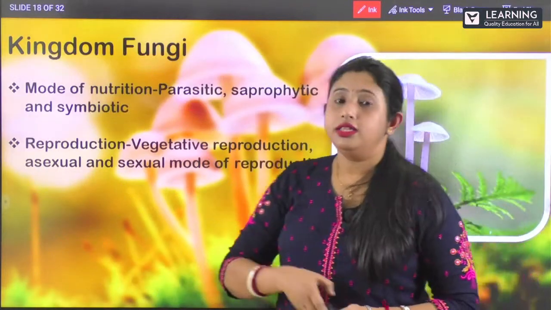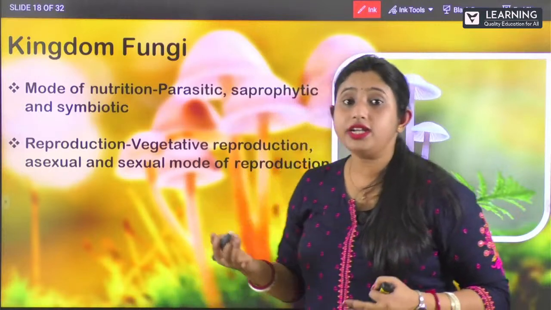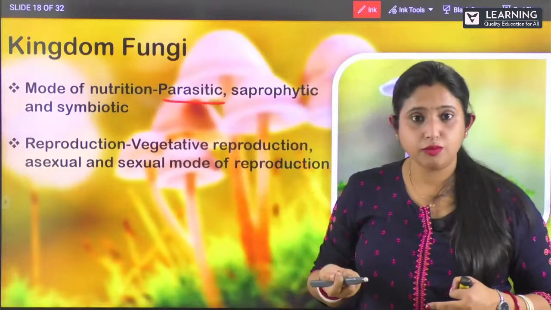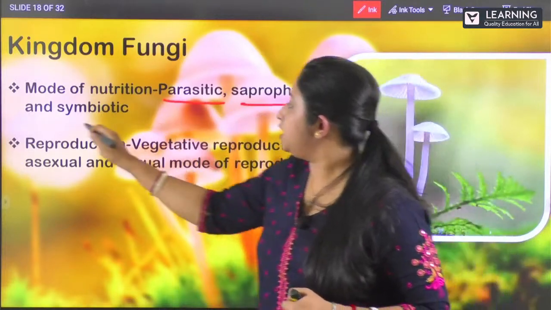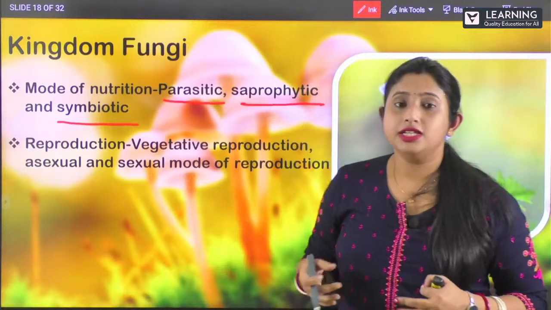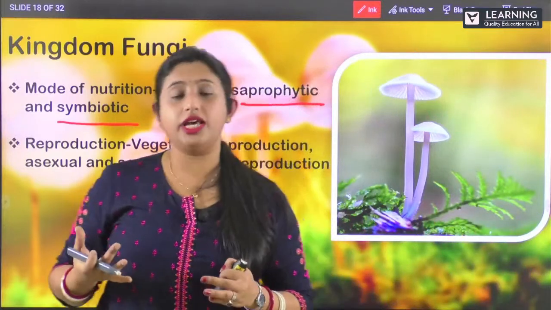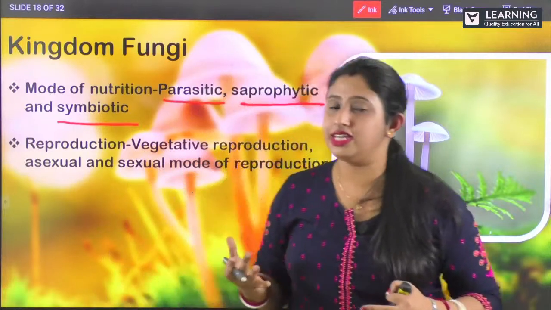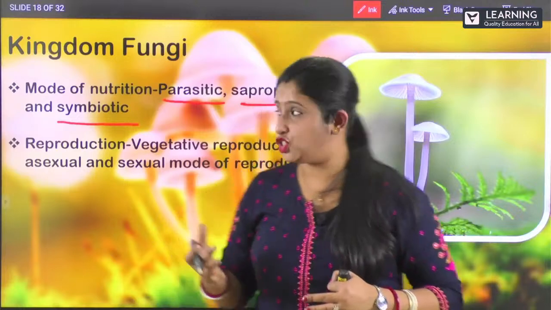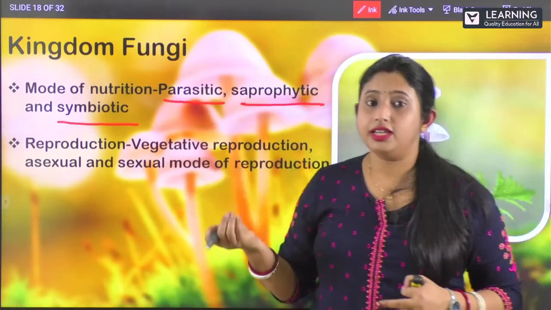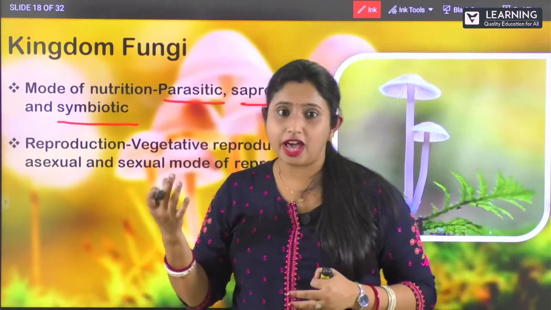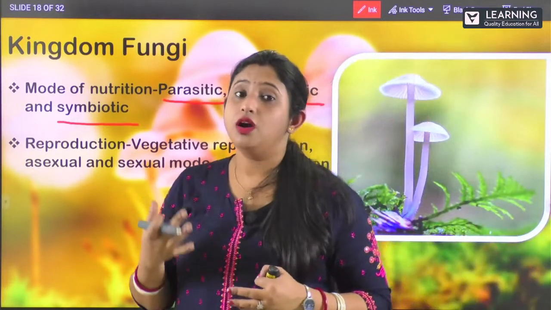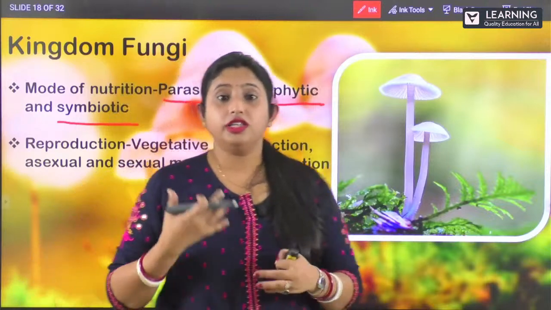What mode of nutrition does Kingdom Fungi follow? Parasitic, saprophytic, or symbiotic. Symbiotic means they live in mutual association with each other, as in mycorrhizae. Parasitic means they use others' bodies to derive nutrition. Saprophytes use dead and decayed matter for their food.